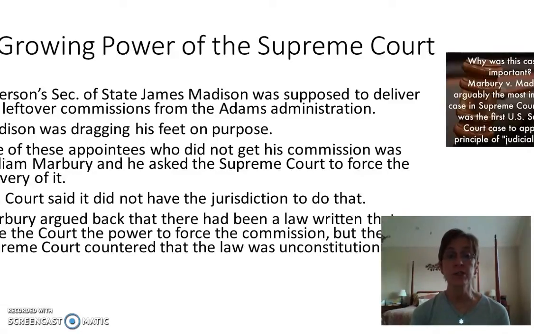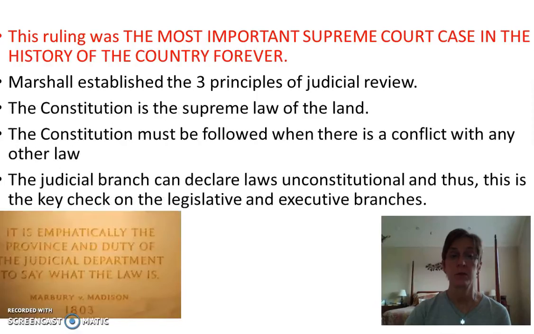This is the point at which the Supreme Court gives itself the power of deciding if something is constitutional or not. The Supreme Court did not want to force itself to make Madison give over the paperwork. And so the way it got around this was, we're going to say that that thing is unconstitutional. That's how they got around it.